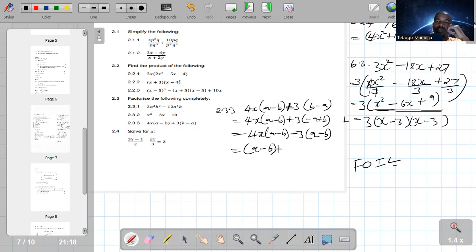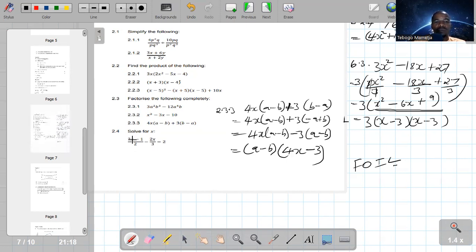Then what do we do with the common factor? We divide. If we divide the whole thing by a minus b, we are going to be left with 4x, and minus, if we divide this by a minus b, we are going to be left with only 3. So those are your factors. So let me just quickly talk about this one before we go to the next page.